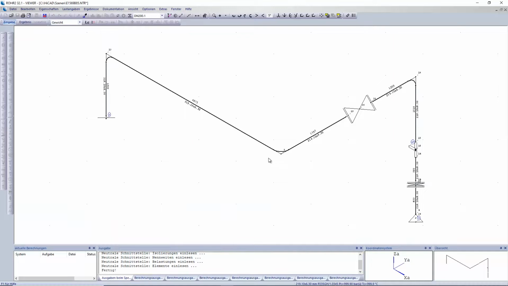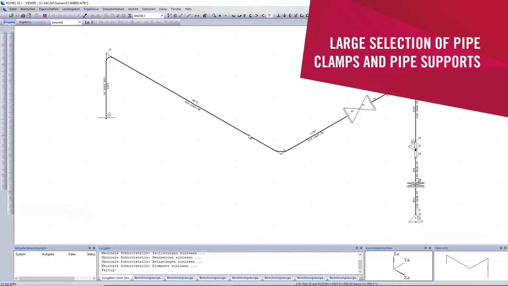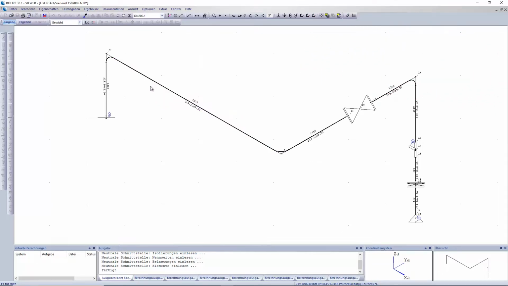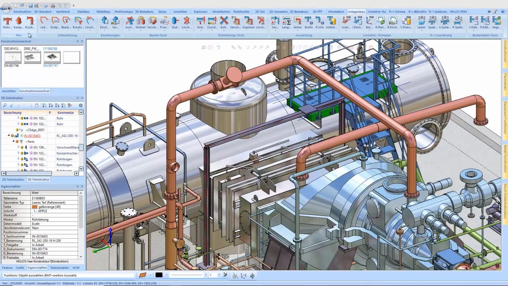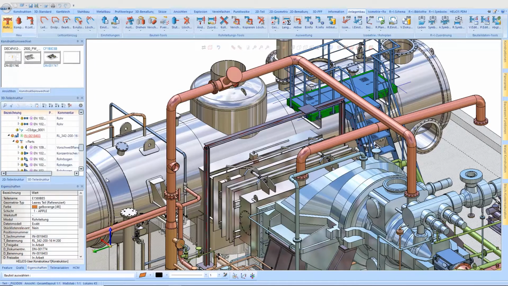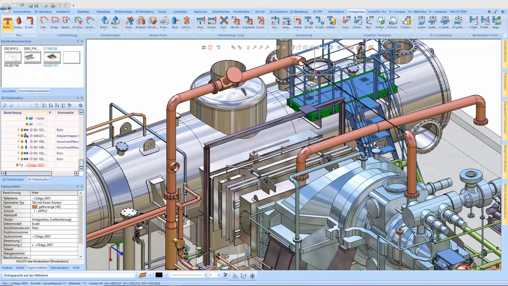If the calculation shows too much deformation of the pipeline under load, HiCAD offers a large selection of pipe clamps and pipe supports. The pipe clamp function picks up the outside diameter of the installed pipe and offers the clamps available in the pipe class.